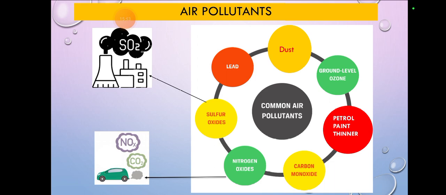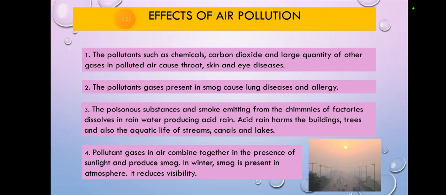Petrol, paint thinner. What is this? First of all, you must know petrol: if you leave petrol in a glass, after some time you will see it vanishes because it evaporates. When it evaporates, it goes into the air and makes the air not good. Petrol is very harmful, as you all know. So petrol and paint thinner are also very bad causes of air pollution.